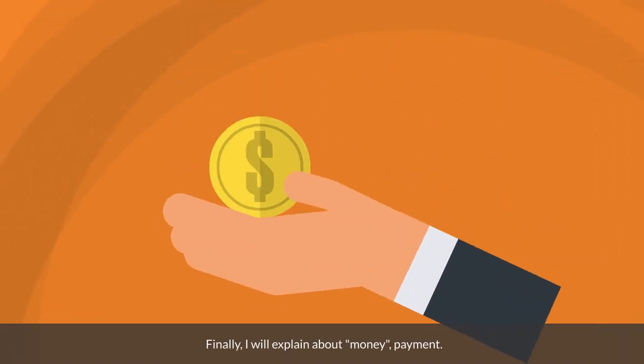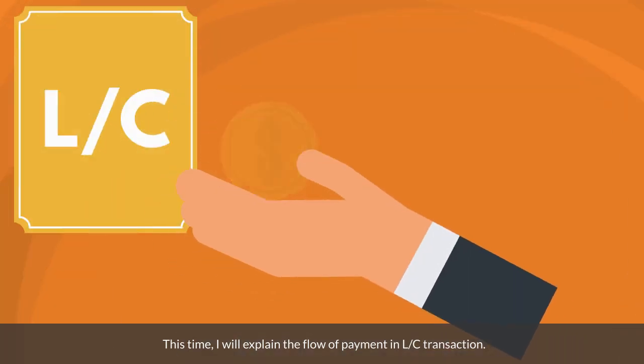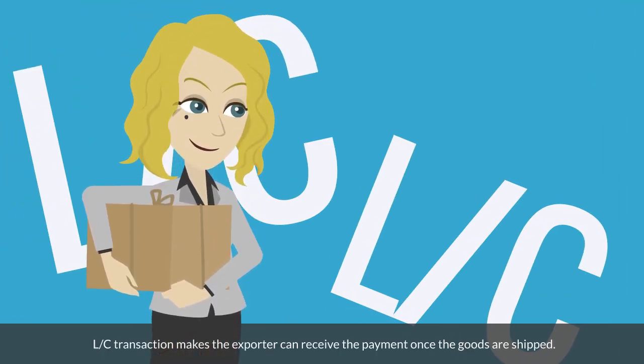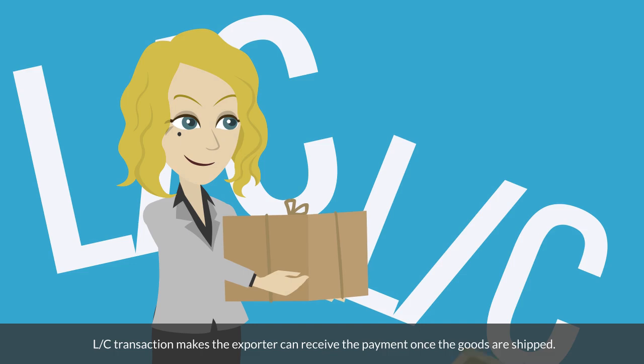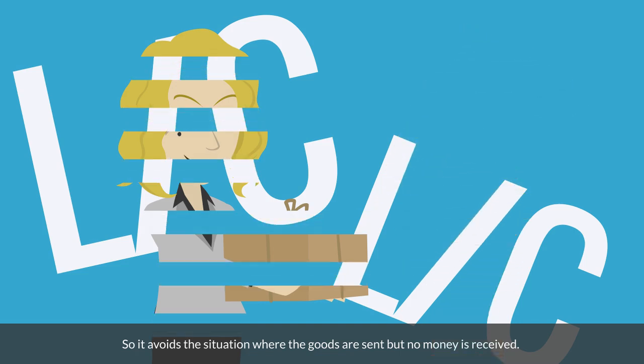Finally, I will explain about money, payment. This time, I will explain the flow of payment in LC transaction. LC is an abbreviation for letter of credit. LC transaction makes it so the exporter can receive the payment once the goods are shipped. So it avoids the situation where the goods are sent but no money is received.